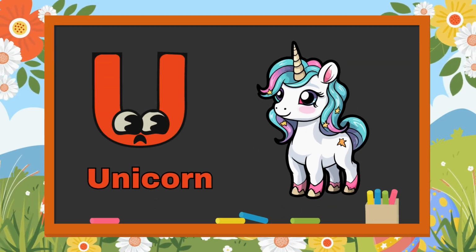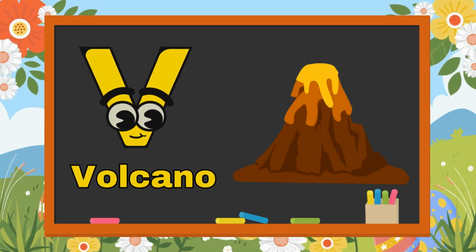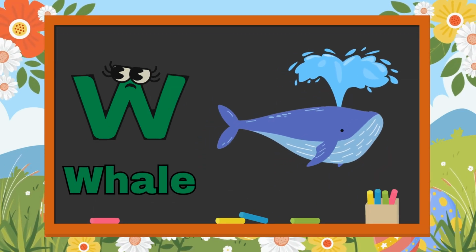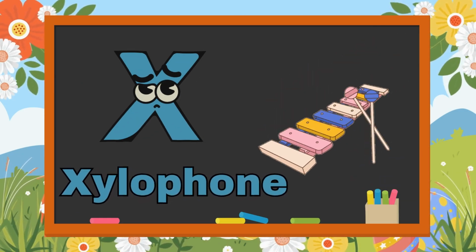U is for unicorn, magical and bright. V is for volcano, erupting in light. W is for whale, splashing the sea. X is for xylophone, playing with glee.